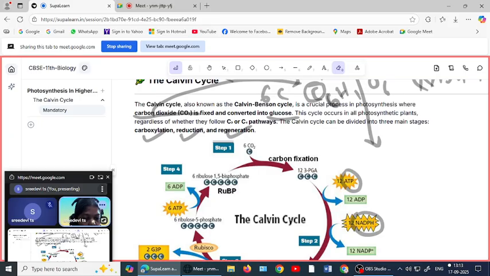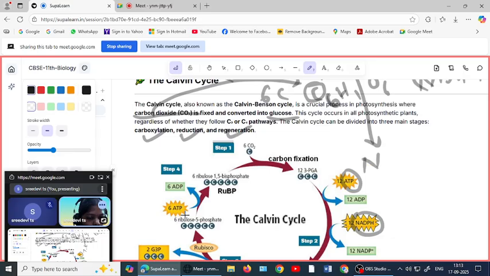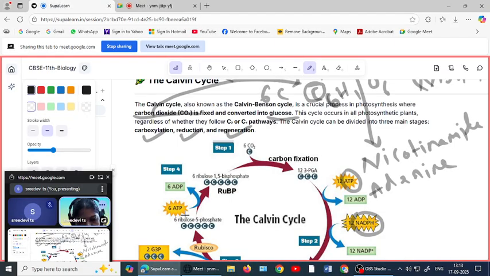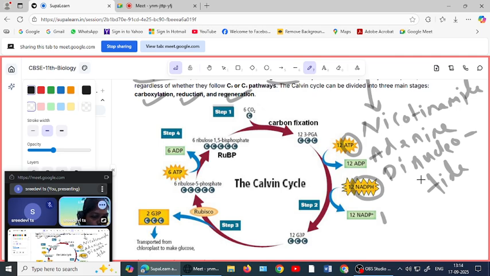Nicotinamide, adenine, dinucleotide phosphate.